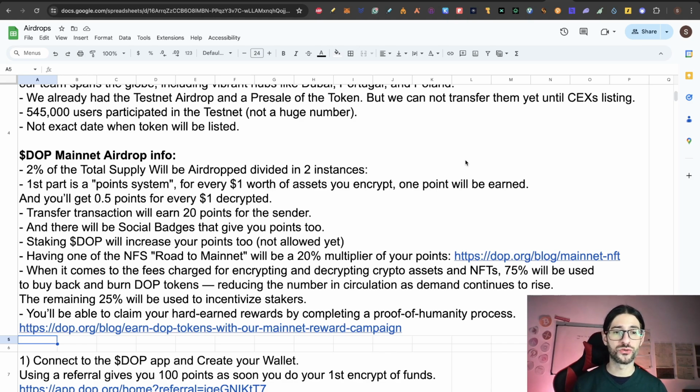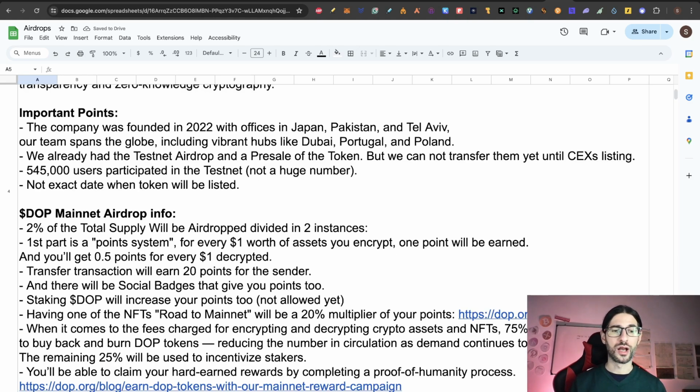Transfer transactions will earn 20 points for the sender, and there will be social badges that can give you points too. Staking DOP will increase your points, but that is not yet live, so we need to wait for that staking functionality. That is going to be great for the point system. And having one of the Road to Mainnet NFTs will give a 20% multiplier on your points, so that is a very big advantage if you have one of those NFTs from a previous Galxe campaign.